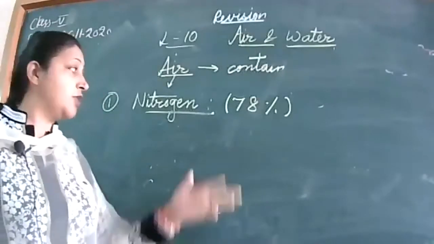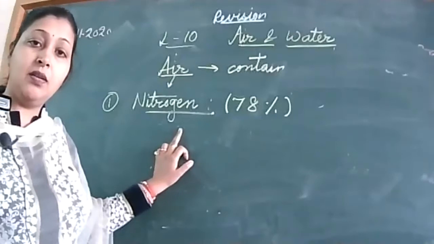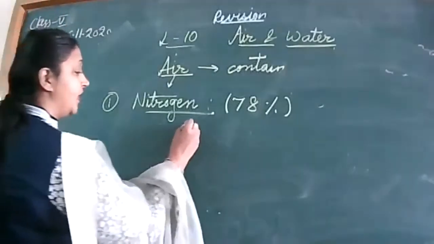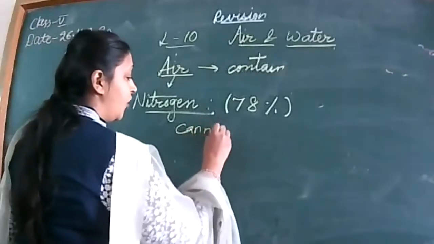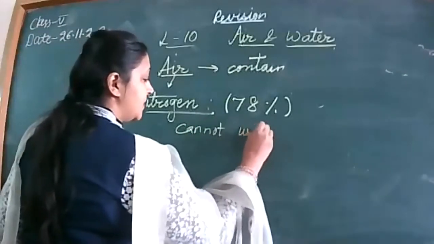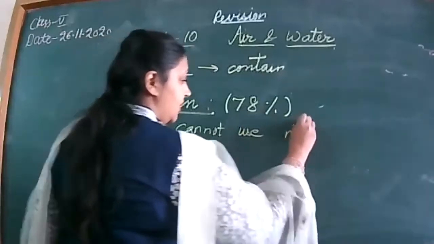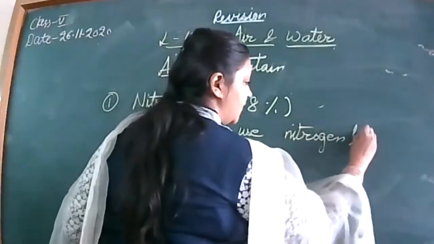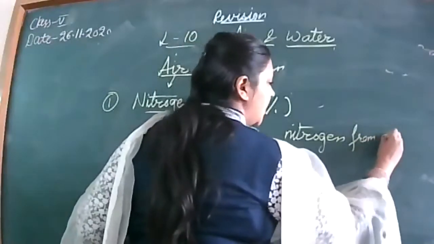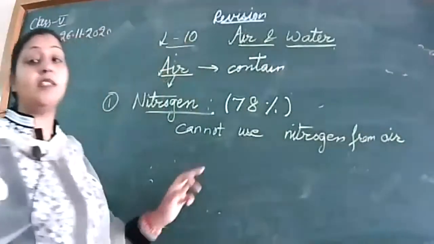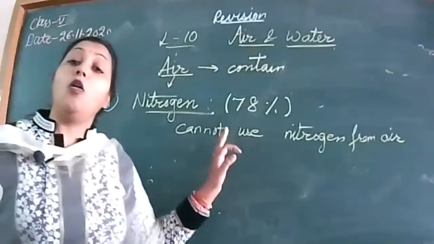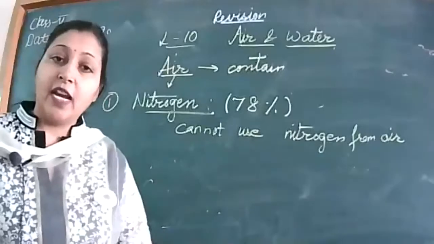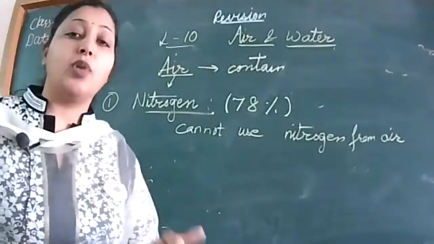If we need nitrogen, can we get it directly from the air? No, we cannot get it from the air. Why can we not use nitrogen from air? Because our body system does not support it. Then how does our body get this nitrogen? We get this nitrogen from the soil.